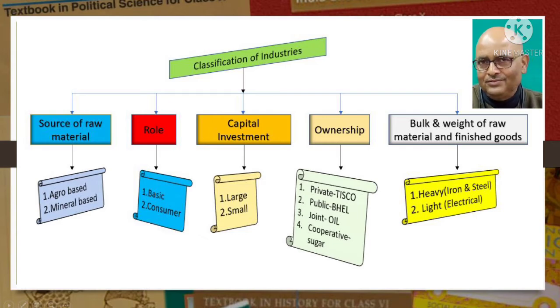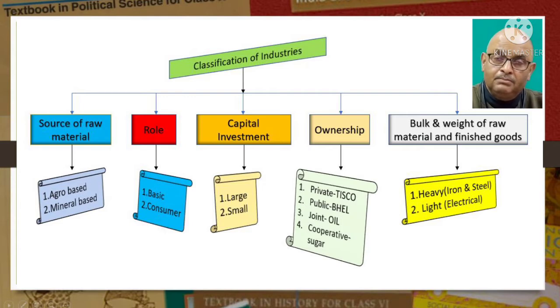The third classification is on the basis of capital investment. On this basis, they are small scale industries and large scale industries. A small scale industry is defined with reference to the maximum investment allowed on the assets of a unit. This limit has changed over a period of time.